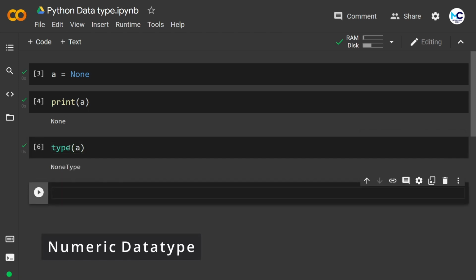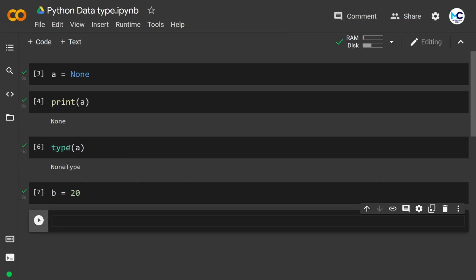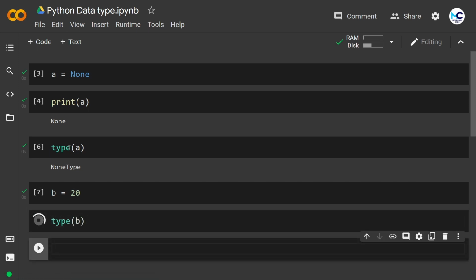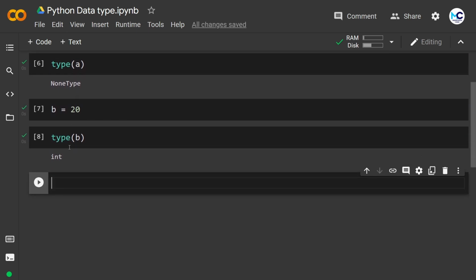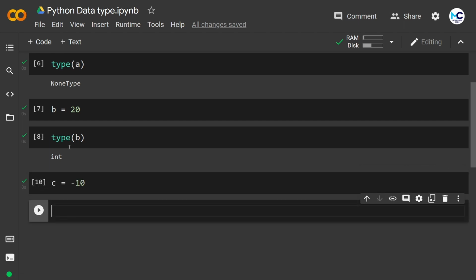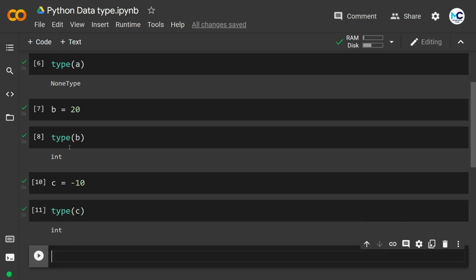In numeric, first we have integer. All the natural numbers are considered as an integer data type in Python. 1, 10, 100, 200, all the natural numbers are included. Here I am defining variable b equal to 20. Now if I check the type of variable b, here I got int in the output. That means Python has assigned the integer data type to variable b. Negative numbers are also considered as an integer data type. Here I have defined a new variable c equal to -10, and when I check the type of variable c, it gives me an integer, as you can see.